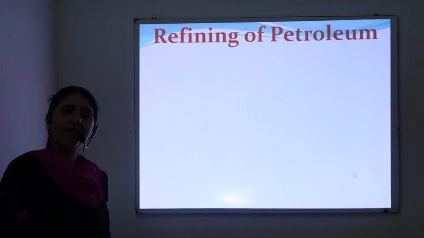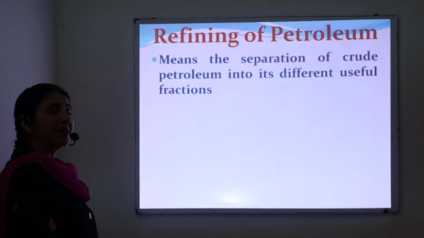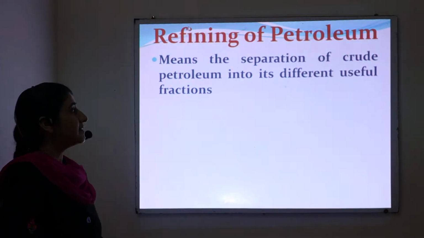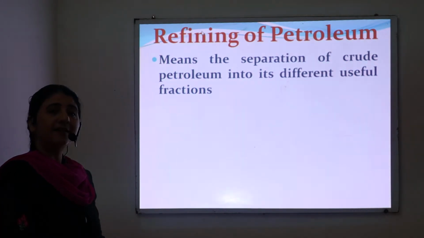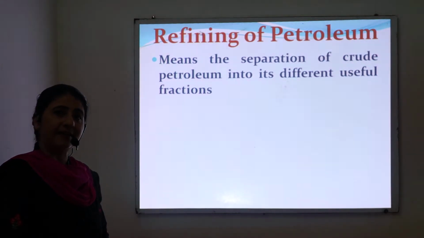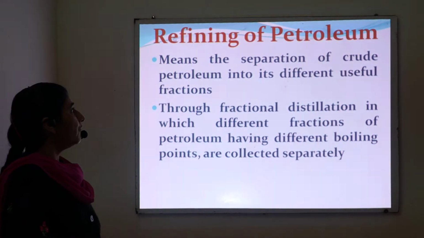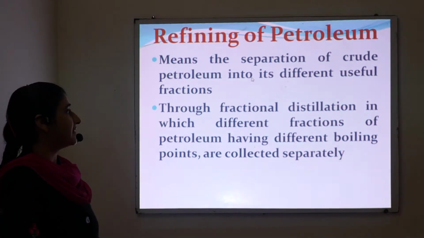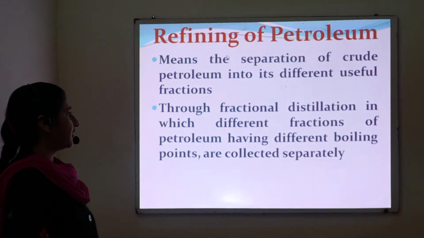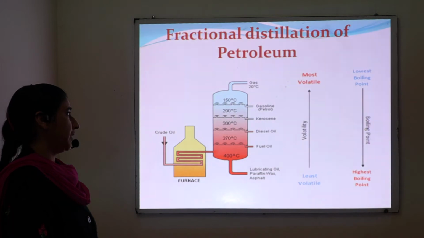Next is the refining of petroleum. Refining of petroleum means separation of crude petroleum into its useful fractions and the removal of undesirable impurities such as methane and ethane. Refining of petroleum takes place through fractional distillation, in which the different fractions of petroleum have different boiling points and are collected separately. Next, the diagram showing the fractional distillation of petroleum.